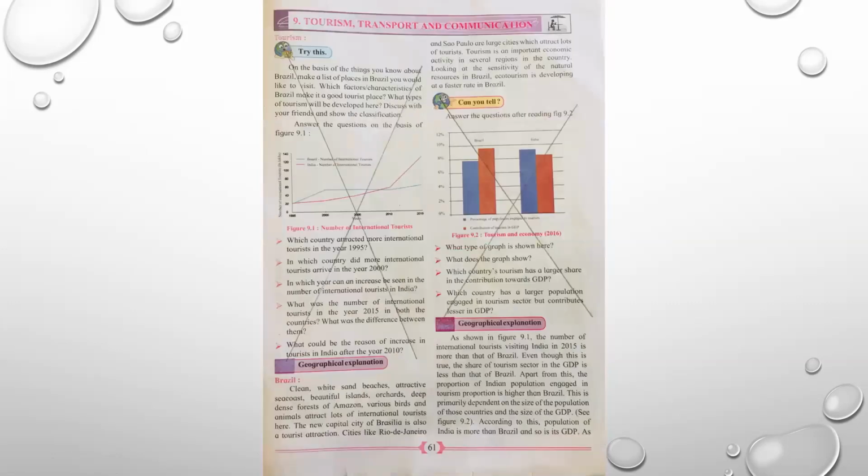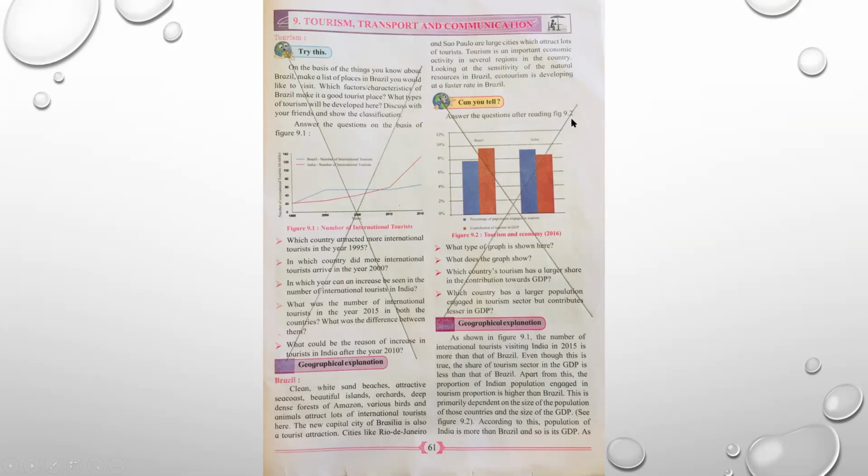Page number 61. Lesson is tourism, transport and communication. The first heading is try this. On the basis of the things you know about Brazil, make a list of places in Brazil you would like to visit. Continue from this till the last question, which is based on the graph. What could be the reason of increase in tourists in India after the year 2010? Put a cross. Right hand side, can you tell?